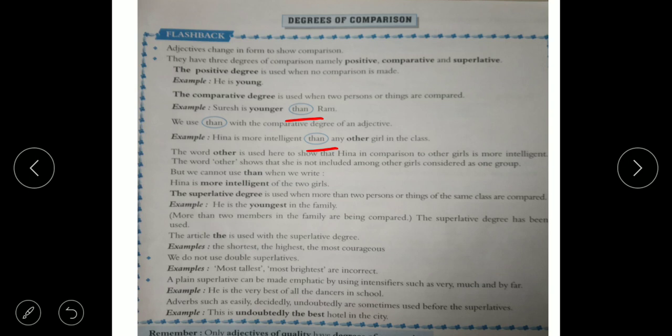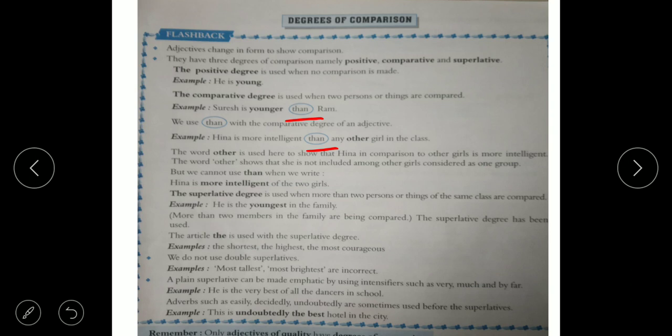The word other is used here to show that Hina, in comparison to other girls, is more intelligent. The word other shows that she is not included among the other girls considered as one group. But we cannot use than when we write: Hina is more intelligent of the two girls. Then we don't have to write than. Hina is more intelligent than any other girl in the class, then we use than. But Hina is more intelligent of the two girls, of the two girls, then don't use than.